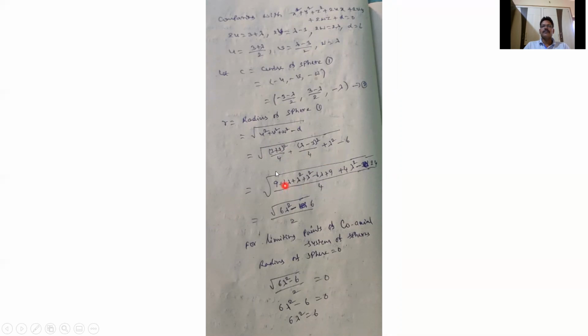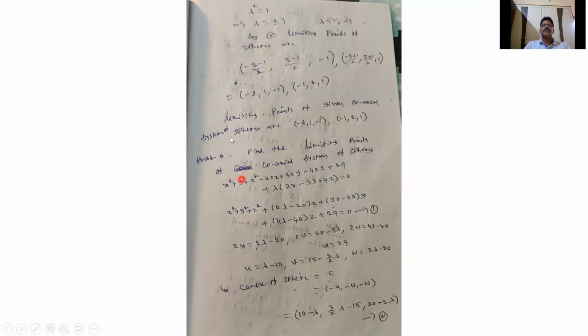So with the denominator 4, we get 3 square 9, 2ab 6 lambda, plus lambda square. And here lambda square minus 6 lambda. Finally, we get root of 6 lambda square minus 6. So for a limiting point, the radius equals 0. We'll get 6 lambda square minus 6 equal to 0. So 6 lambda square equals 6, so lambda square equals 1. So lambda equals plus or minus 1. Finally, we get lambda equal to 1, minus 1.